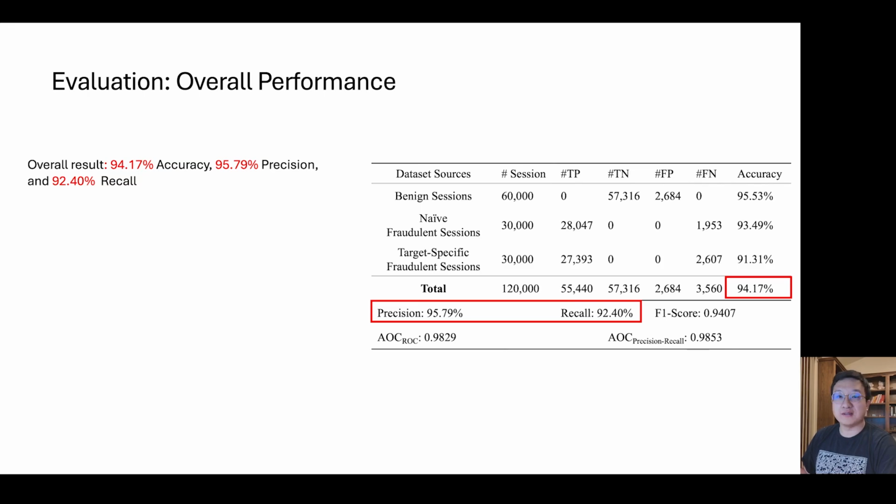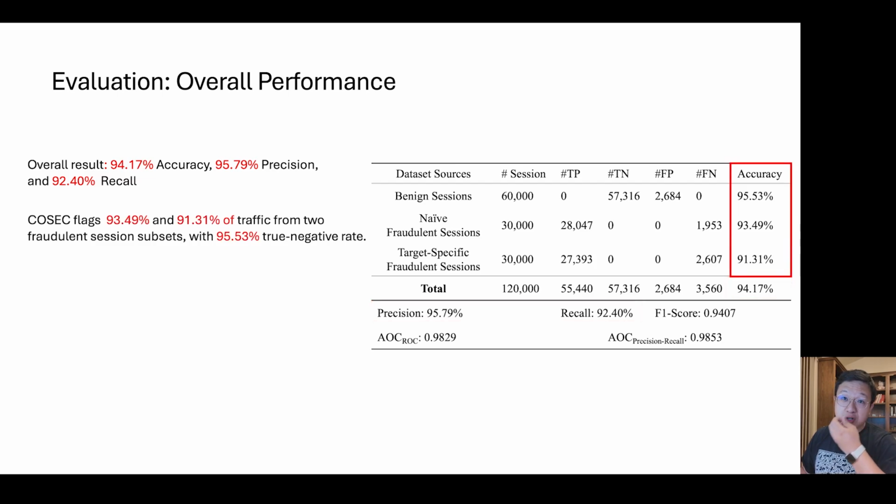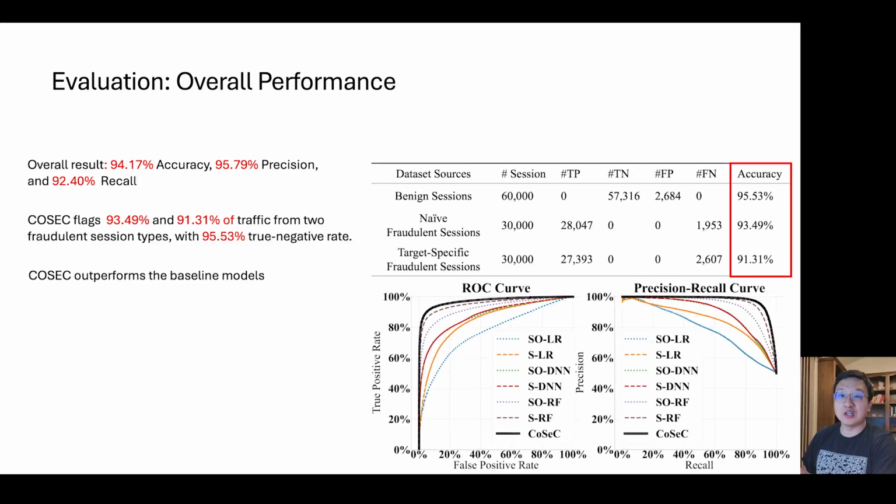In terms of the results, COSAC achieves an average of 94.17% accuracy with 95.79% precision and 92.40% recall. Drilling down into each dataset, on the fraudulent subsets, COSAC achieves 93.49% and 91.31% accuracy separately. And besides, COSAC achieves a 95.53% true negative rate on the benign sessions. This result outperforms our baseline model, with more details documented in the paper.